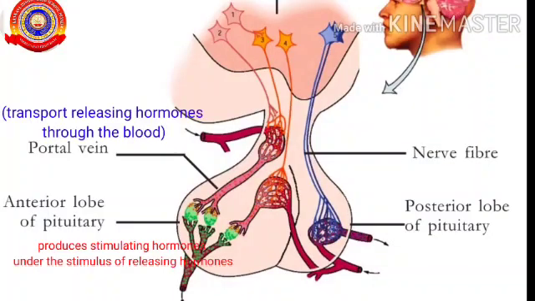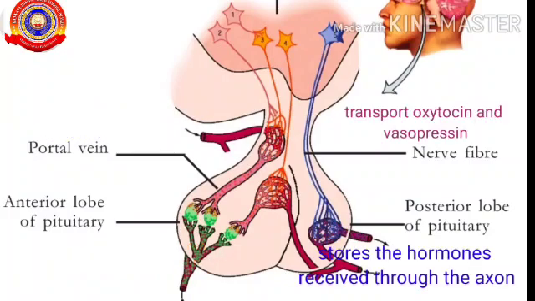In the anterior lobe of the pituitary gland, portal veins are there which transport releasing hormones through the blood. This anterior lobe produces stimulating hormones under the stimulus of releasing hormones. In the posterior part, the nerve fibers transport oxytocin and vasopressin, and the posterior lobe stores the hormones received through the axon.